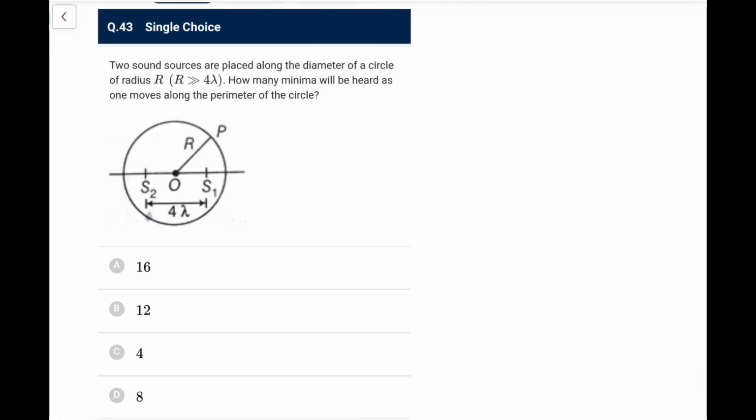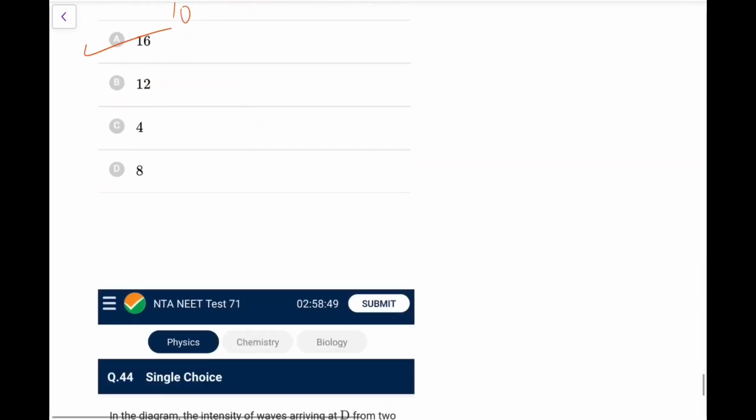Two sound sources are placed along the diameter of a circle of radius r, much greater than the separation. How many minima will be heard? First of all, for this question, just remember, at this point path difference is 4 lambda, at this point also it is 4 lambda, at this point it is 0, at this point it is 0. So it is maxima, beyond this there would be lambda, 2 lambda, 3 lambda. Beyond this there would be half lambda, 1.5, 2.5 and 3.5. So in a single quadrant you will have 4 minima. So in the 4 quadrants you will have 16 minima. If you count the maxima, you can also count out how many there will be, check it out, but the minima is going to be 16 in this case.